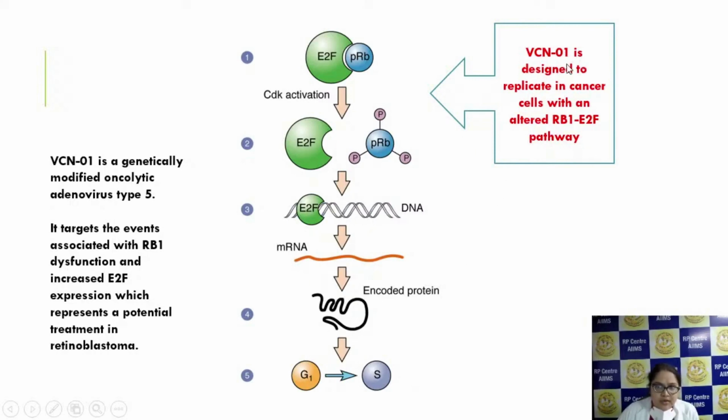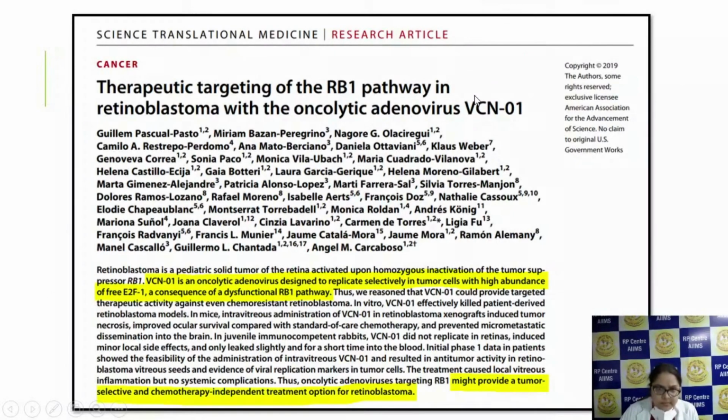But VCN01 goes into the tumor cells and genetically modifies the cells in such a way that it keeps on binding with E2F. So it increases the overexpression of E2F. So it basically inhibits the phosphorylation of this protein. So this cycle is basically altered. The RB1-E2F pathway is altered by this VCN01 virus. That's why it's called an oncolytic virus. So various research is going on regarding therapeutic targeting of the RB1 pathway in retinoblastoma with the oncolytic adenovirus VCN01.